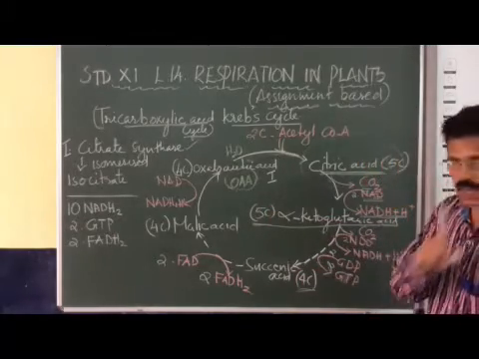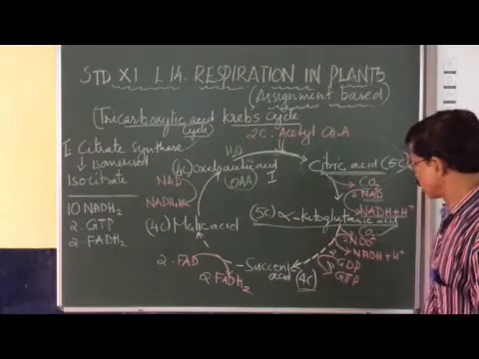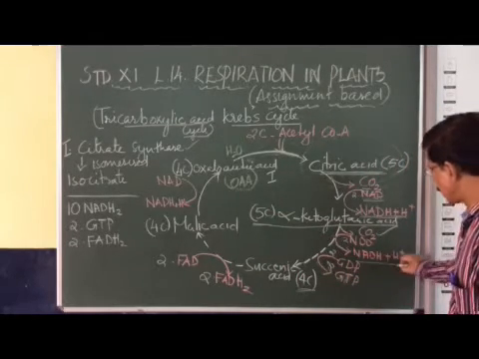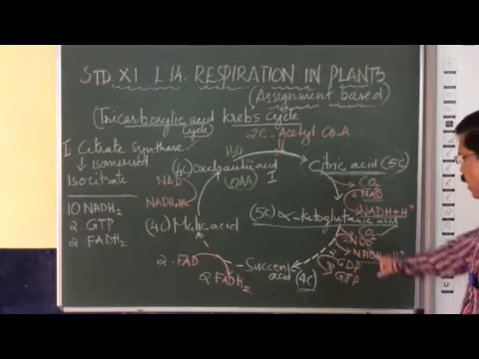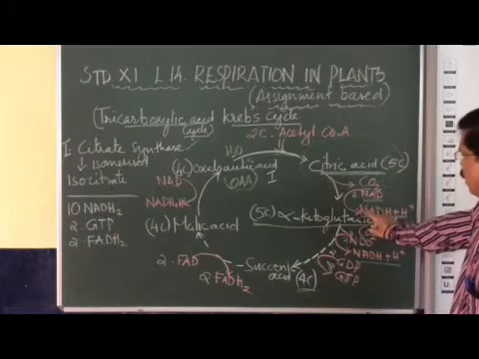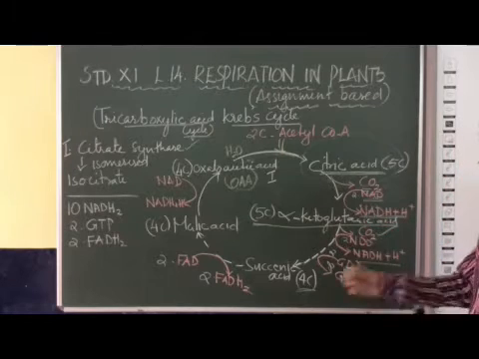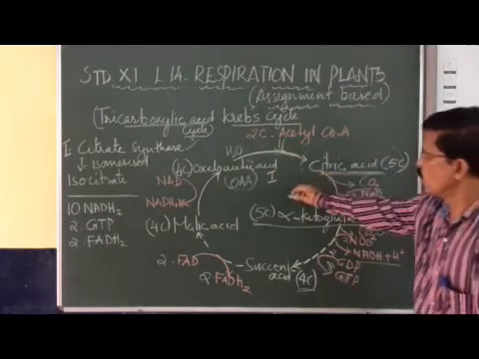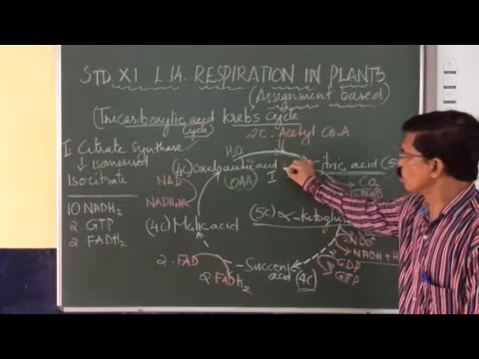What happened to one carbon? It is released as carbon dioxide. Here also NAD is reduced to NADH. Here also 2 NAD, 2 NADH. Everywhere it is 2, because there are 2 acetyl CoAs and 2 molecules of oxaloacetic acid.